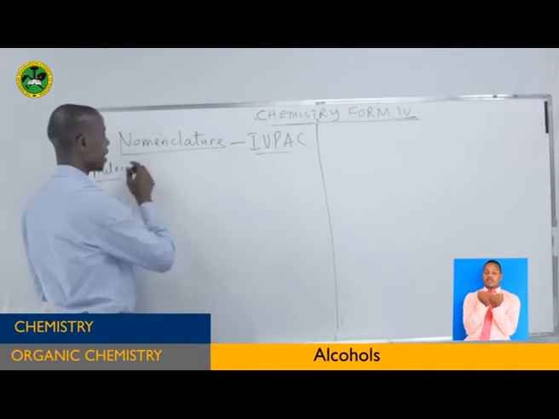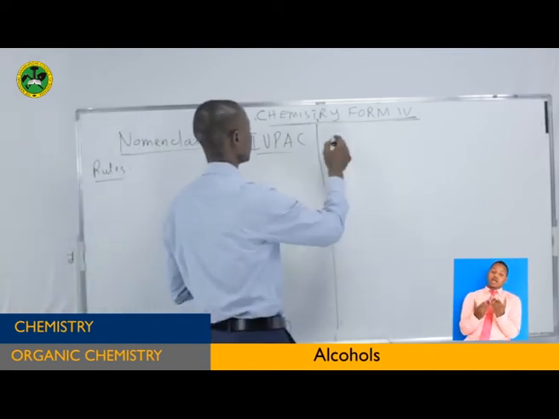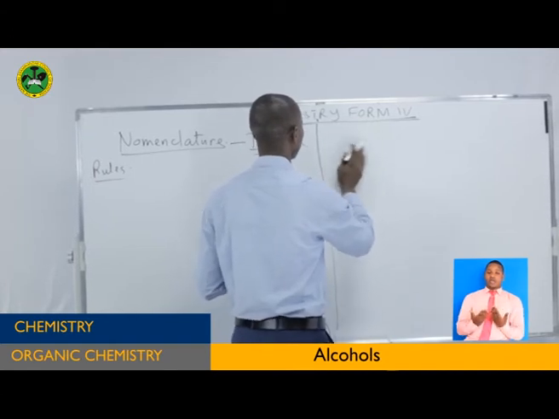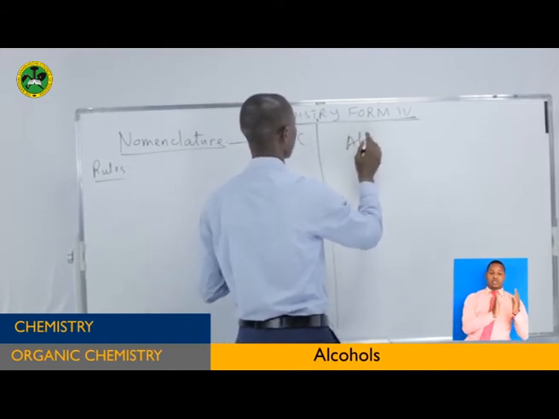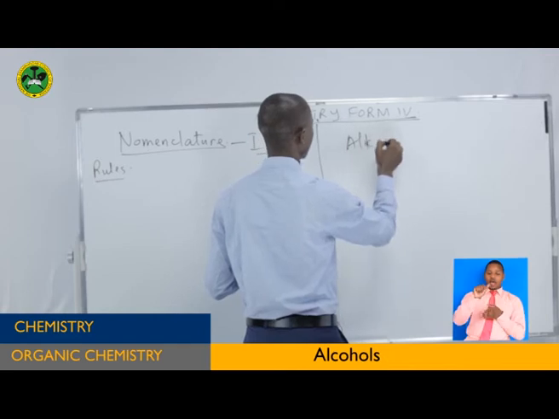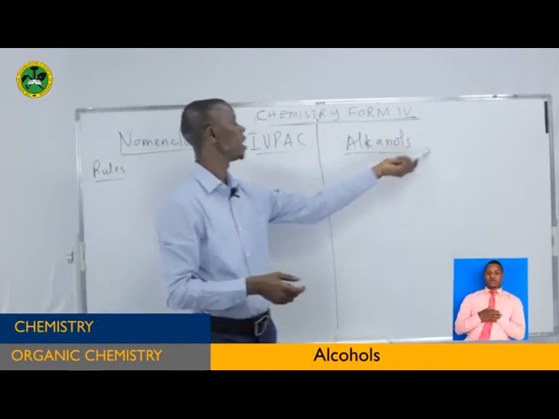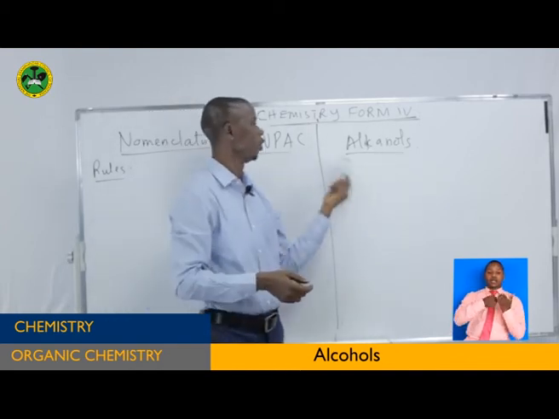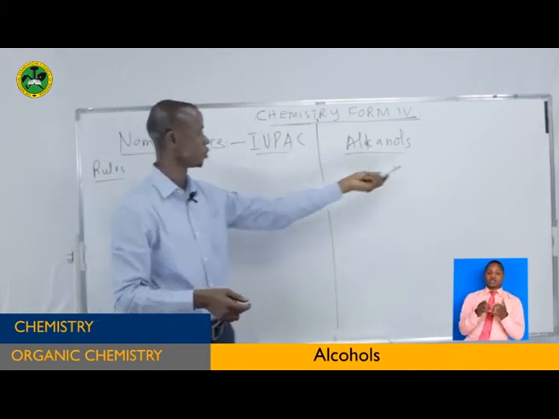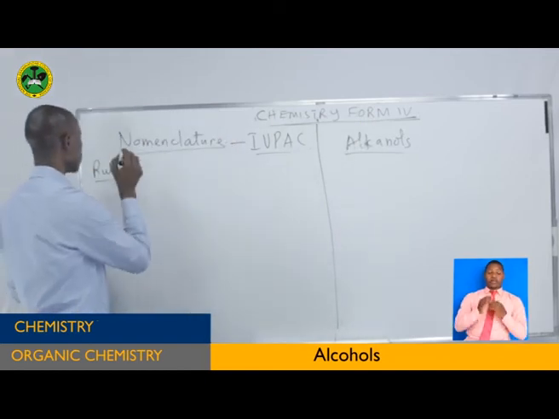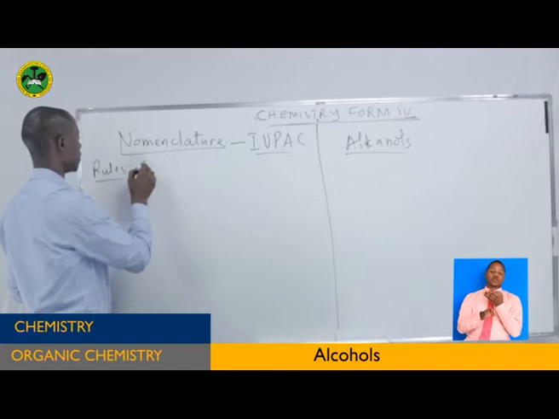By the way, these alcohols systematically, they are called alkanols. That is the systematic names of alcohol. Alkanols. It is also important for you to know this one. Alkanols. The system of naming this one, you select.